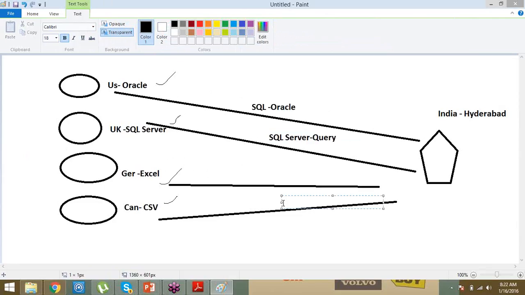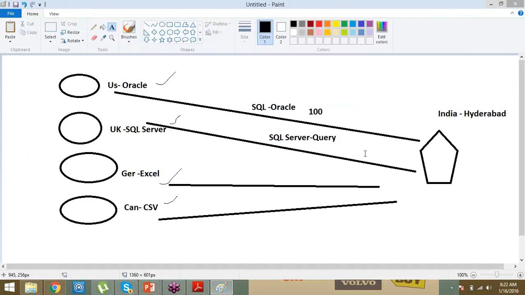So what is happening is, to get any overview data, I am not getting it. I need to extract the data from different sources. That is the first point. The second point is, even if I get the data, suppose I am getting $100 from the US and $50 from the UK. This is the sales I am getting, suppose.